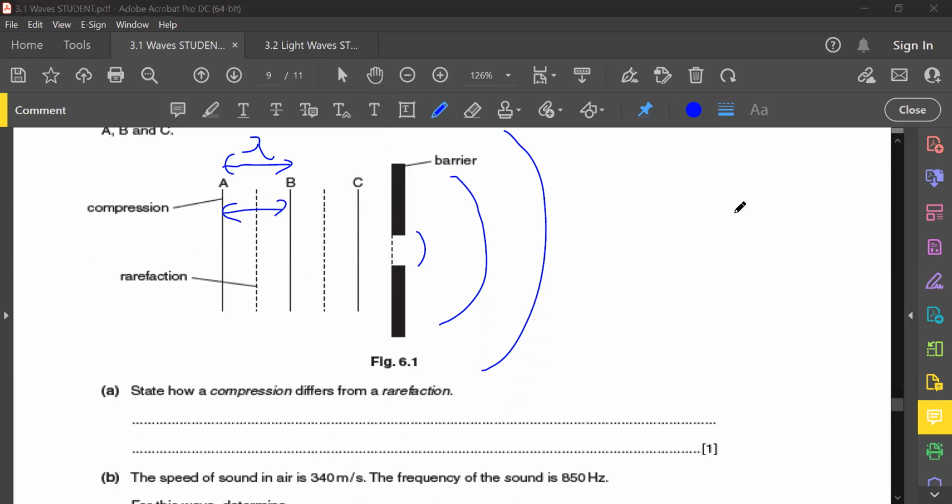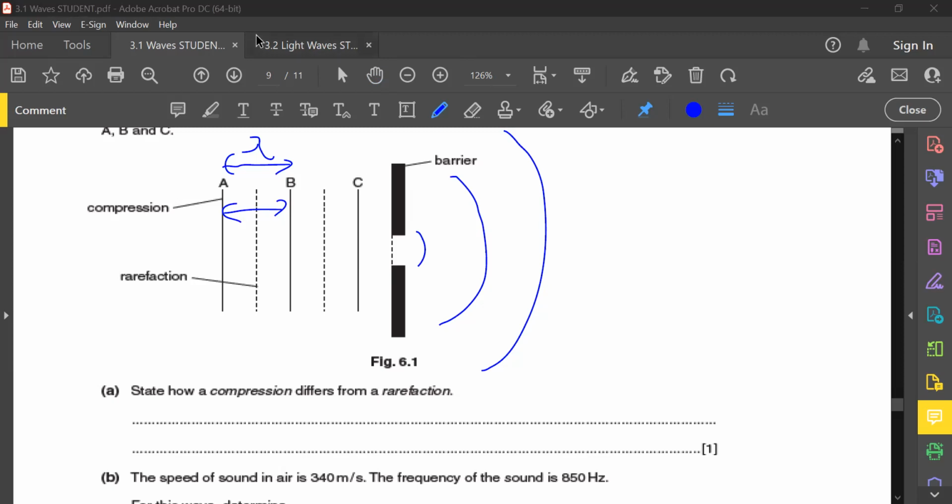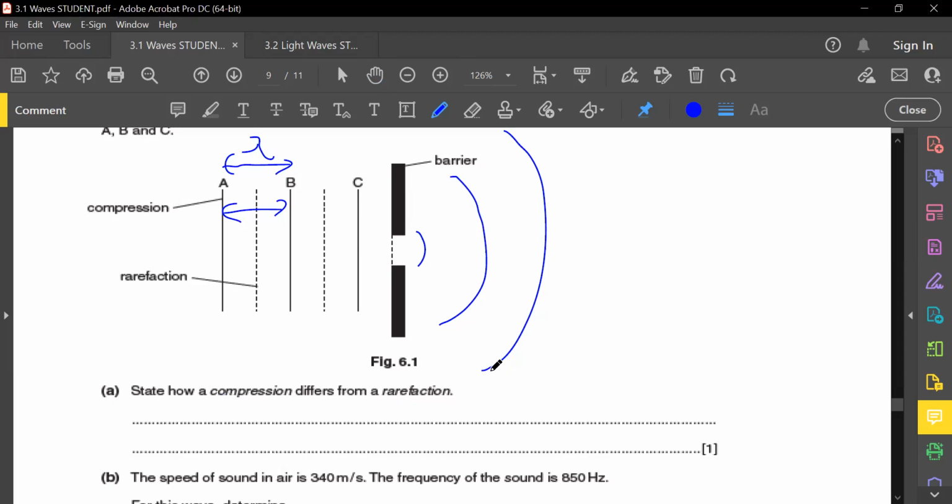Jihin, in terms of pressure, what's the difference between compression and rarefaction again? Who else is here? Jaden, in terms of pressure, what's the difference between compression and rarefaction again? In terms of pressure, can anyone tell me or not?